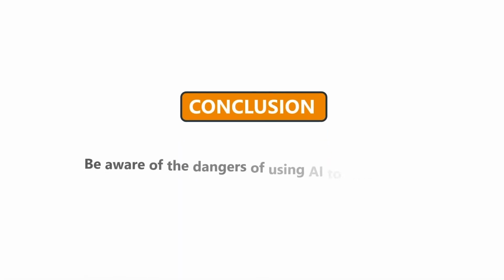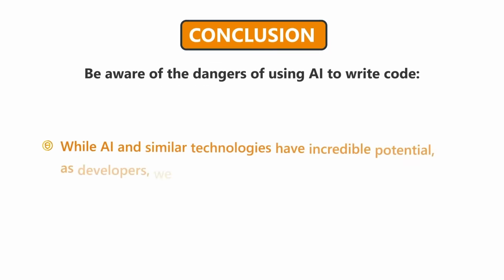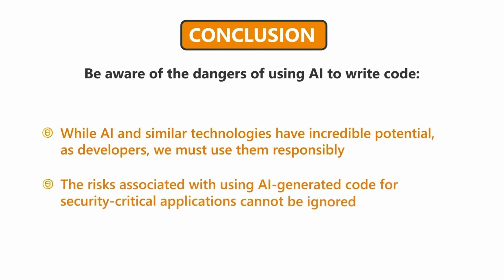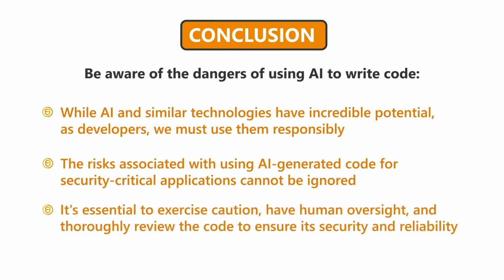Conclusion: be aware of the dangers of using AI to write code. While AI and similar technologies have incredible potential, as developers, we must use them responsibly. The risks associated with using AI-generated code for security-critical applications cannot be ignored. It's essential to exercise caution, have human oversight, and thoroughly review the code to ensure its security and reliability.